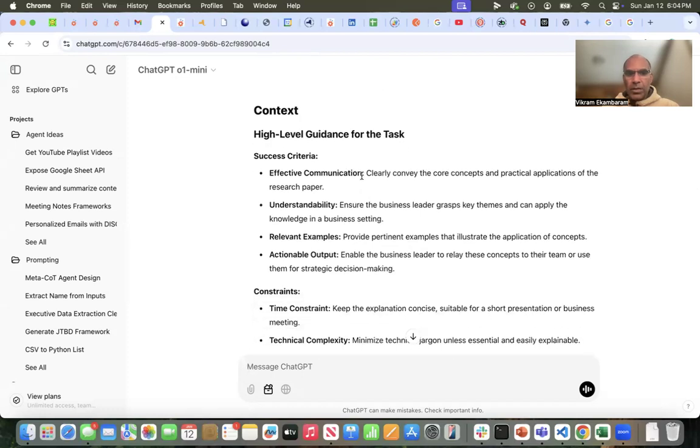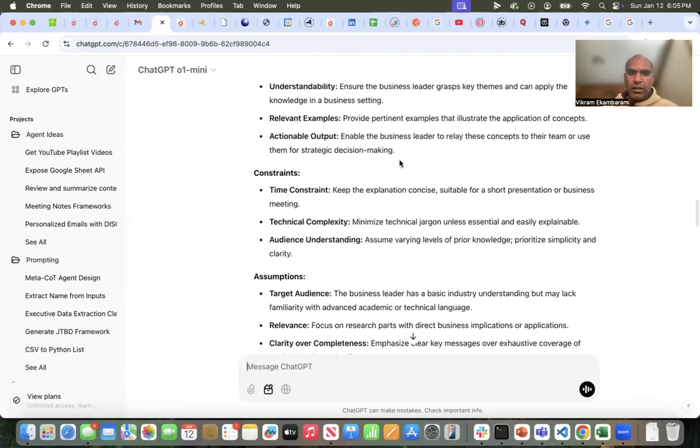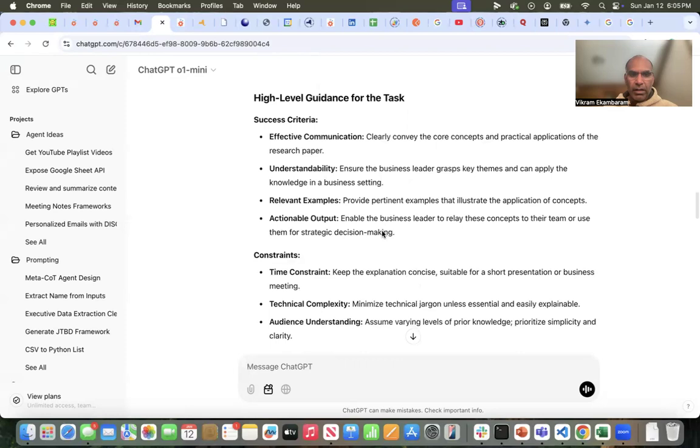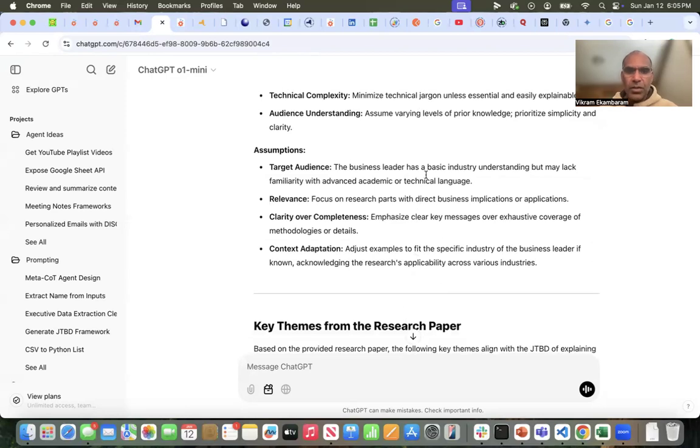And then what it did was it came up with success criteria. It said that success is successful completion of this task, effective communication, it should be understandable by a business leader, should have examples, and the output should be actionable because this is for a business leader. Again, it came up with all this. I did not define the success criteria. It just took this prompt and generated that. It generated these constraints: keep it concise, no technical jargon, assume varying levels of knowledge. And again, all of this is very useful. And then there were some assumptions: the business leader has a basic understanding. As you can imagine, I could have prompted for these and given more specific responses, which could then have been taken as input.